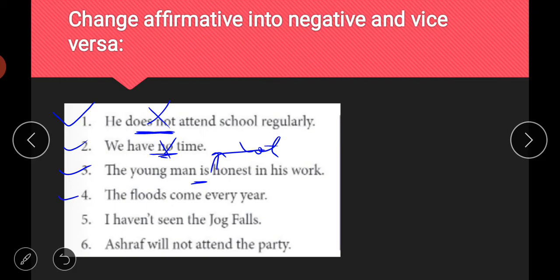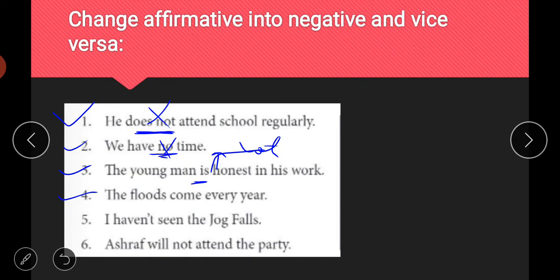So next is the floods come every year. So here is no helping verb is given, and what we have to do, we have to put a word do or does here, because this is in present sentence of present tense form. So we will put a word do or does.